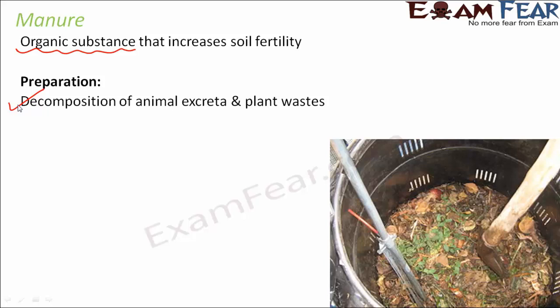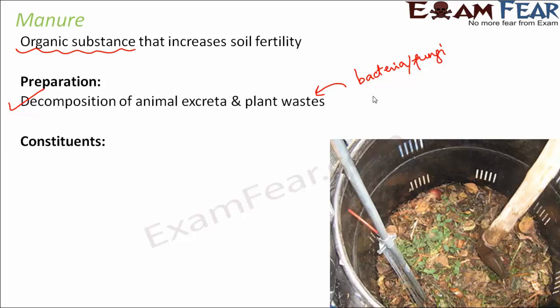When these microorganisms act on these wastes, they break down the organic substance into inorganic substances which are useful to the plants, and that is how these nutrients will be formed in the soil, and therefore the soil quality will become better and the soil fertility will increase.